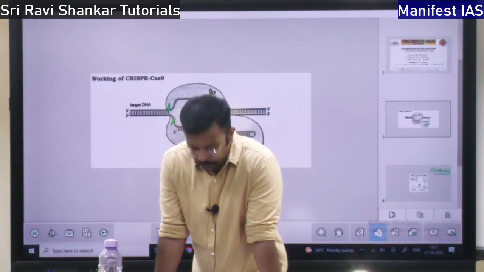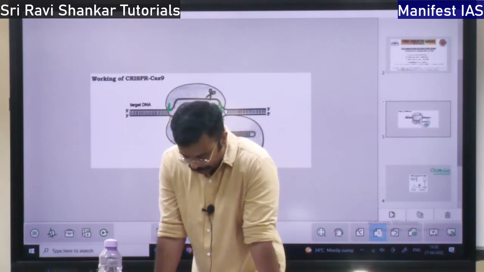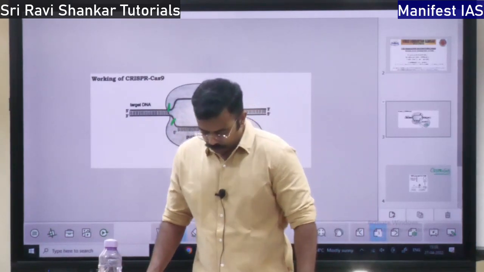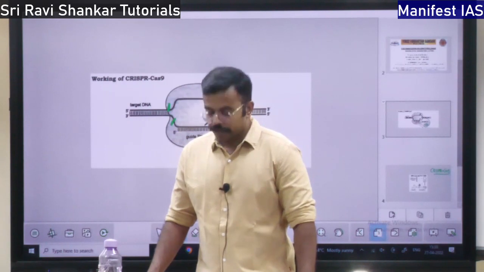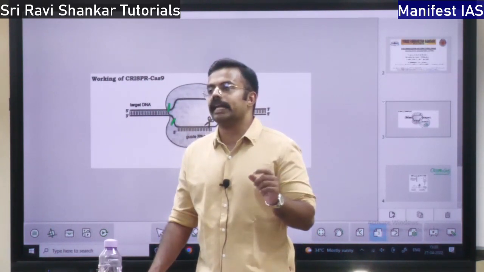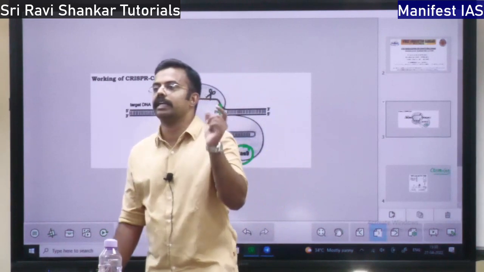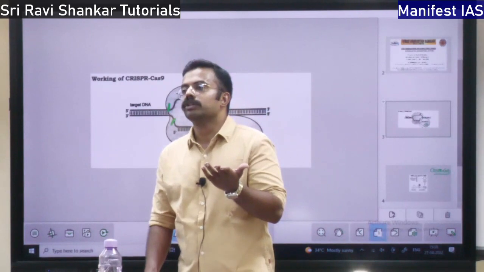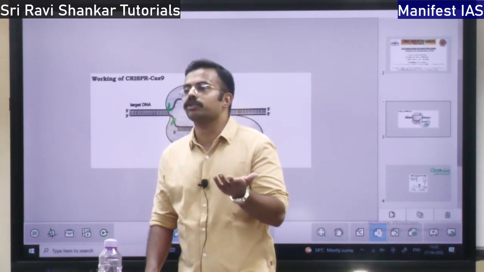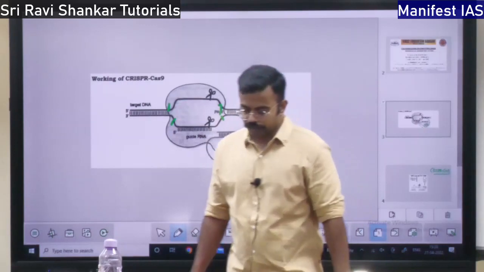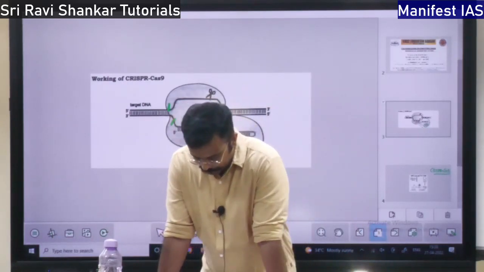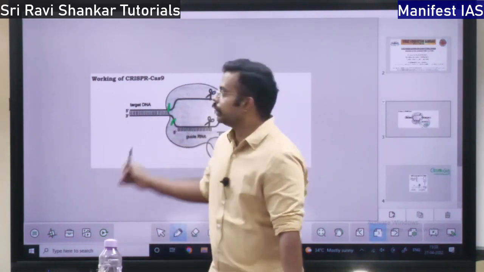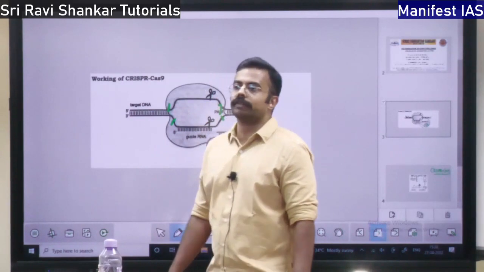I told you the function of guide RNA. Guide ribonucleic acid is going to show the place where the DNA needs to be cut, right? What they do is remove the unwanted DNA part and install the required DNA. This is going to make the person healthy. It is going to cure the person of disease, and that will be the benefit of this gene editing, right? So once a new DNA part is inserted, what will happen?